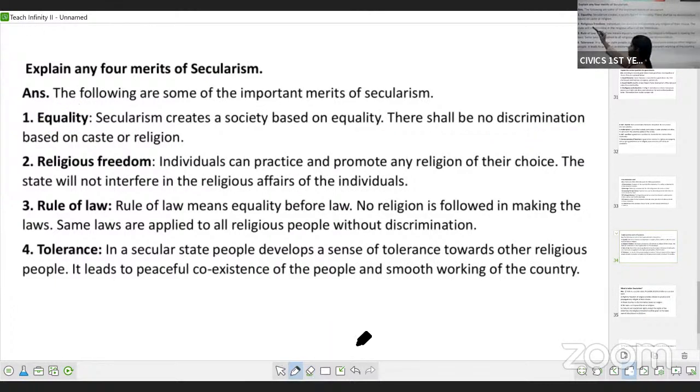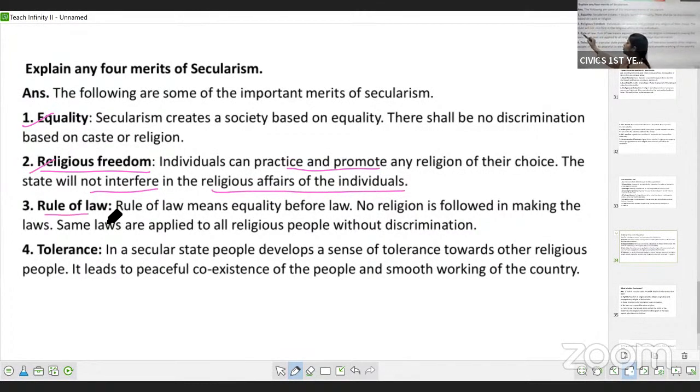Equality. The next is religious freedom. In secular states, individuals can practice and promote the religion of their own choice, and the state will not interfere in religious matters. Religion is the personal matter of an individual. He can practice and promote any religion of his choice. So you have religious freedom.